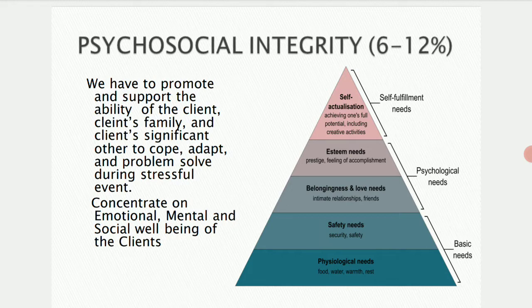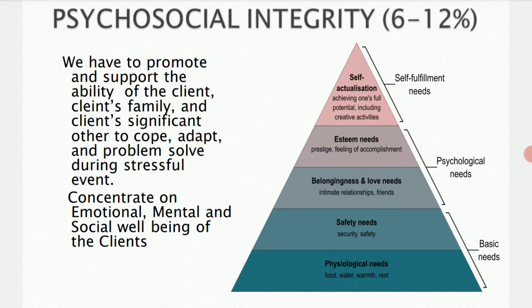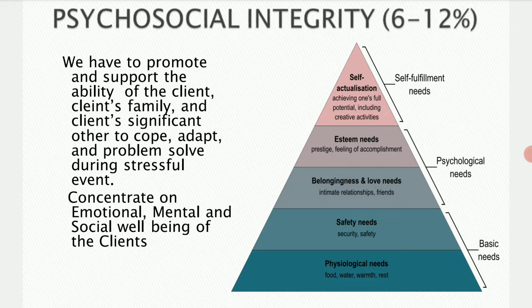Only then can we understand what they are asking. Whenever you are taking care of any patient, we have to go from the base to the topmost level. The base is the most important need: the physiological needs of every human being, such as food, water, shelter, warmth, rest, and basic circulation and respiration. Even the ABC, airway, breathing and circulation, assessed and intervened on as a first priority, comes under the physiological needs.